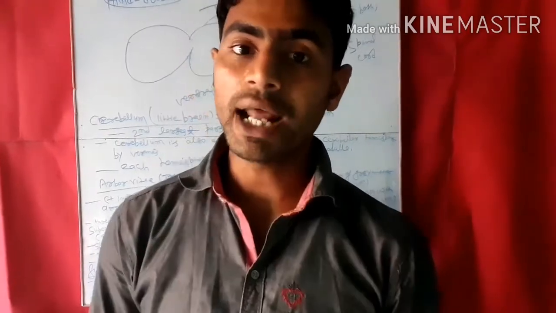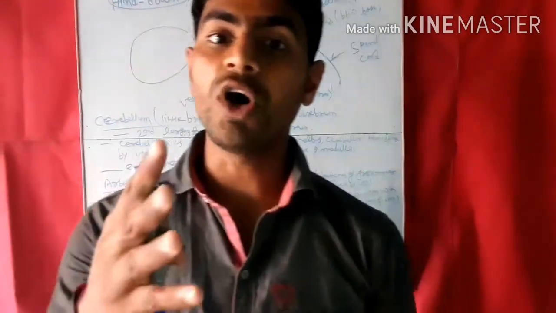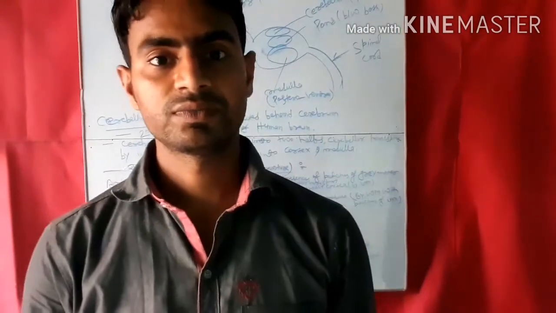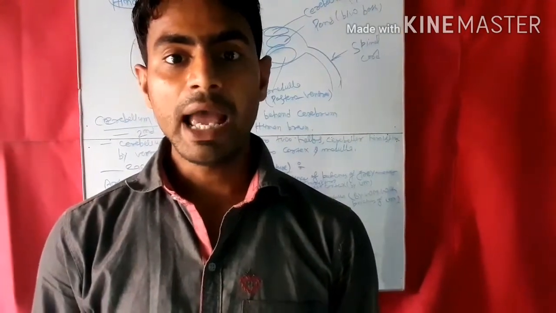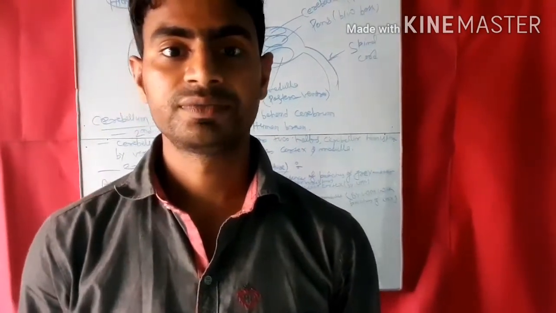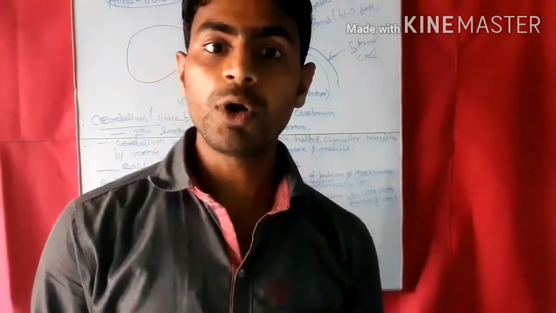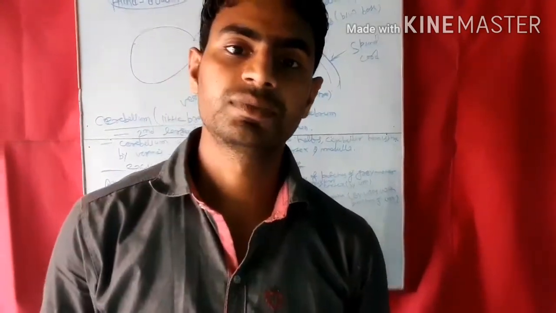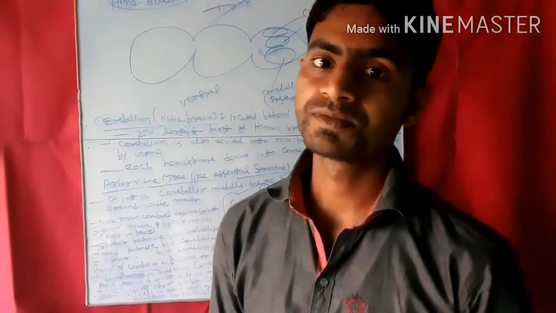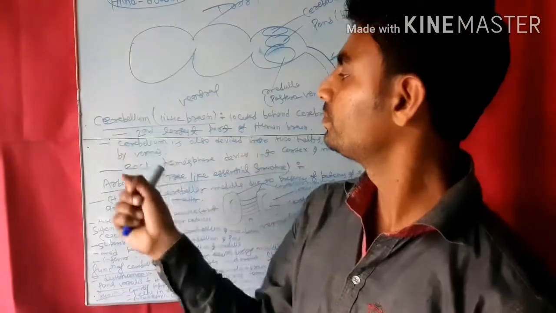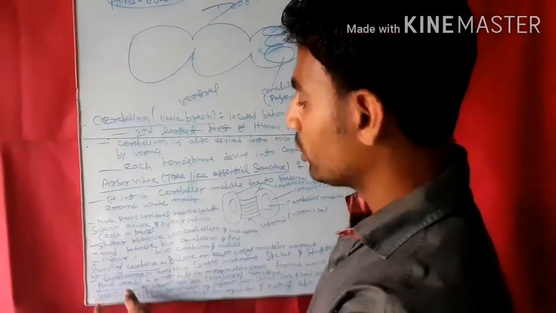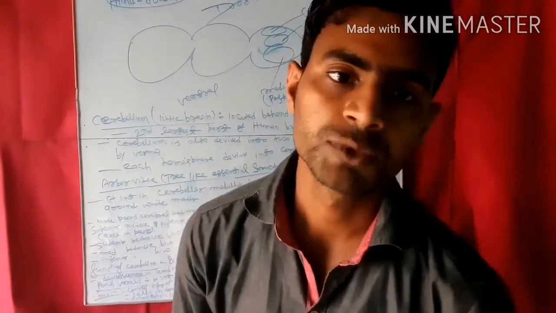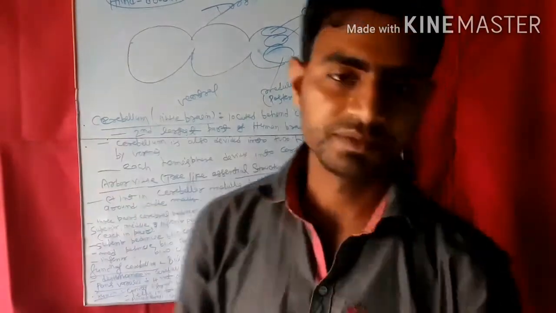Metencephalon and myelencephalon. Metencephalon includes the cerebellum and pons varolii, and myelencephalon includes the medulla oblongata. First, the metencephalon includes the cerebellum and pons varolii. So what is the cerebellum?